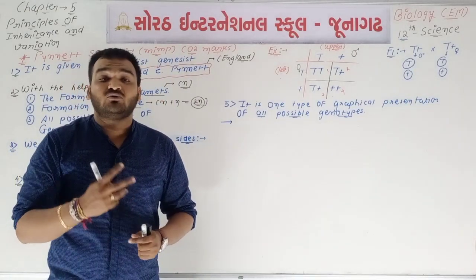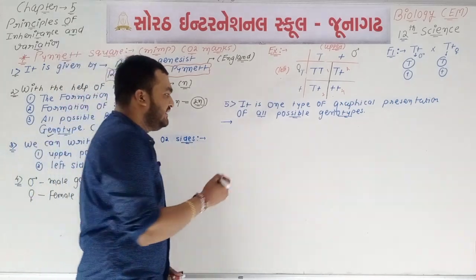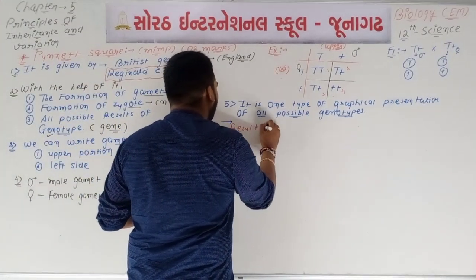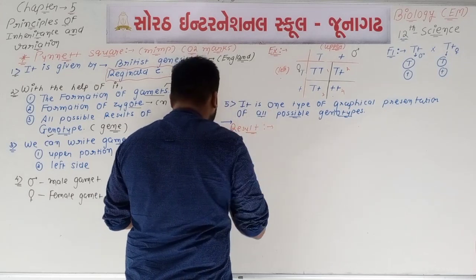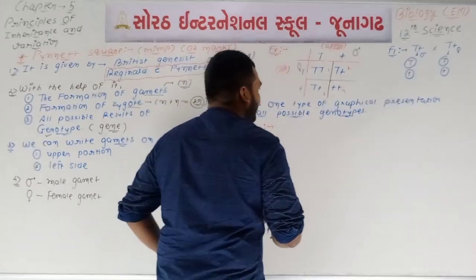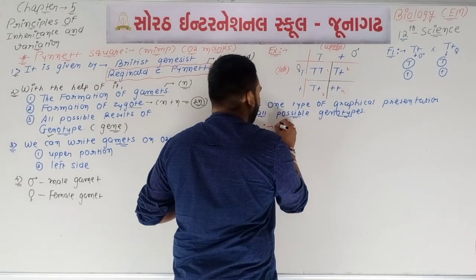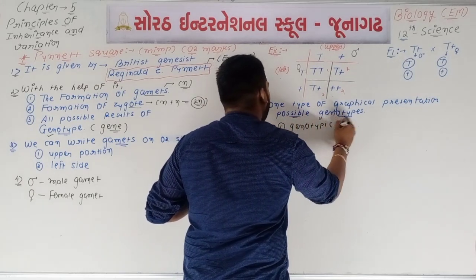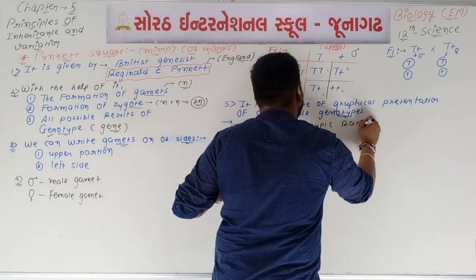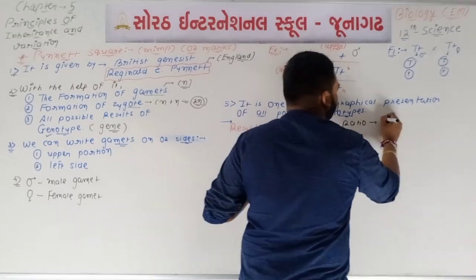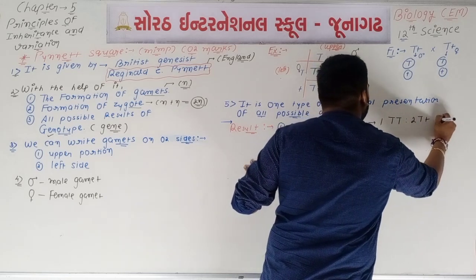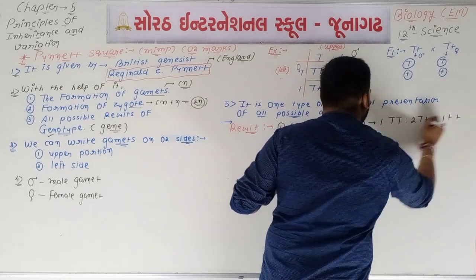Now we talk about the second concept. If we talk about the result of monohybrid cross, then what will be the result of genotypic and phenotypic ratio? For the genotypic ratio, the result is 1 capital T capital T is to 2 capital T small t is to 1 small t small t.